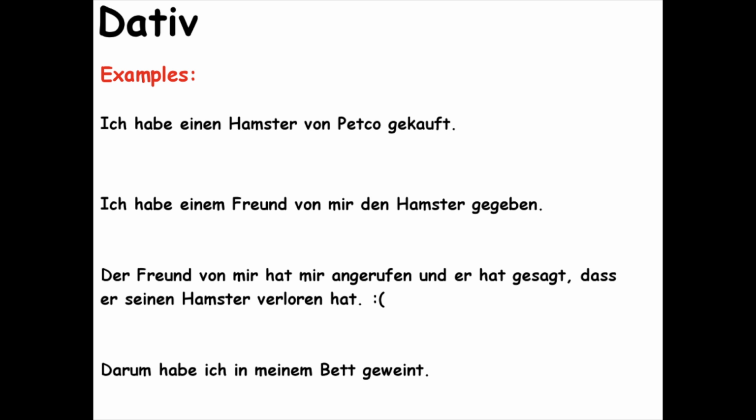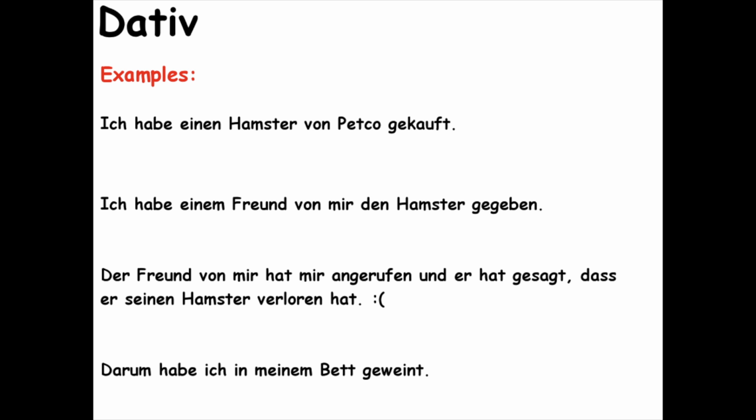Next sentence. Ich habe einem Freund von mir den Hamster gegeben. So, I gave a friend of mine the hamster. Ich habe gegeben. I am the subject. I gave. I gave what? Answering the accusative question. The hamster. Okay, so we know the hamster is in the accusative case. And then we are going to ask ourselves, to or for whom? When we answer that question, we'll find what's in the dative case.